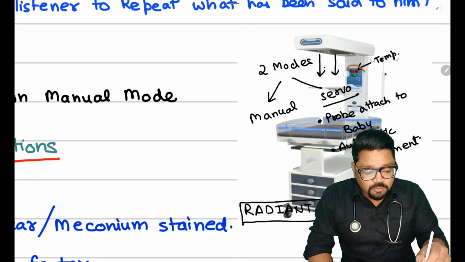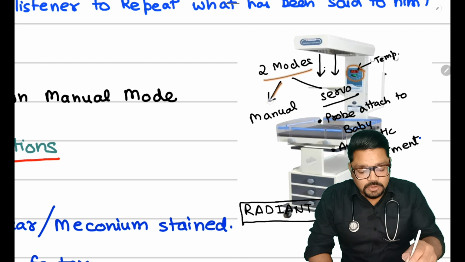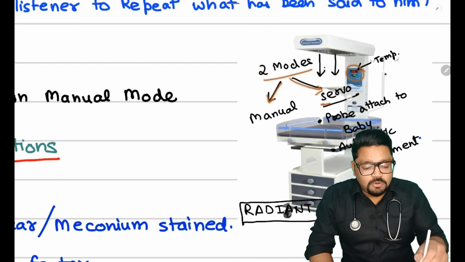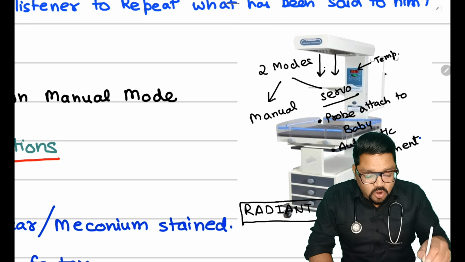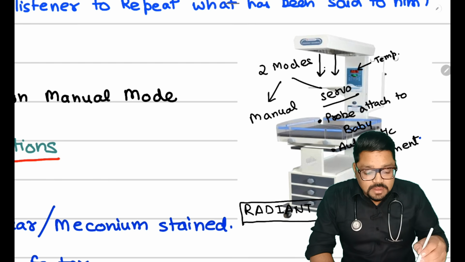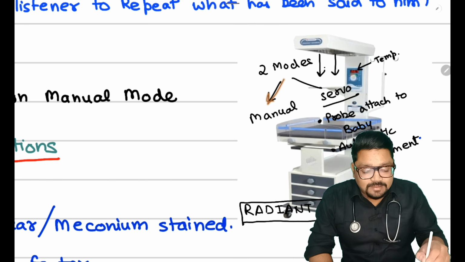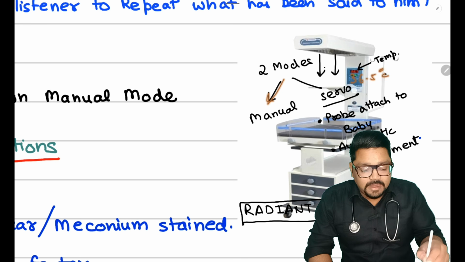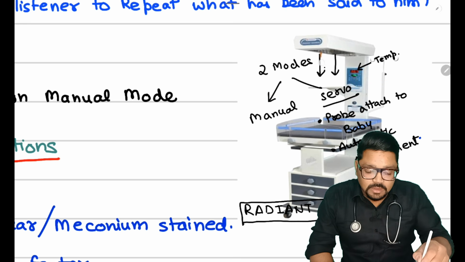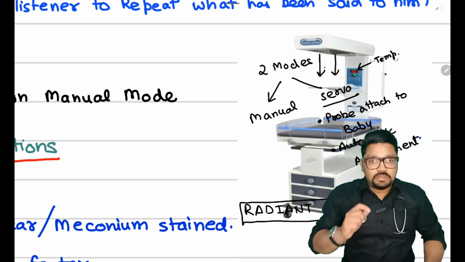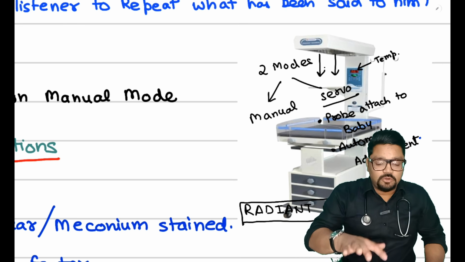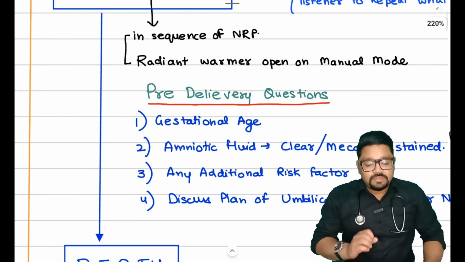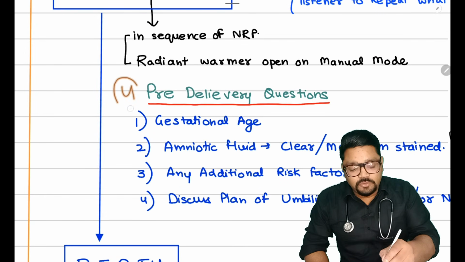In this radiant warmer there are two types of mode. One is the manual mode, one is the servo mode. Servo mode means that the probe is attached on the baby and this warmer will adjust the temperature according to the temperature of the baby. And manual mode is that you have set some temperature, for example 36.5, and the warmer will give heat only at 36.5. So before the birth of the baby there is no baby, so the warmer should be kept on the manual mode.